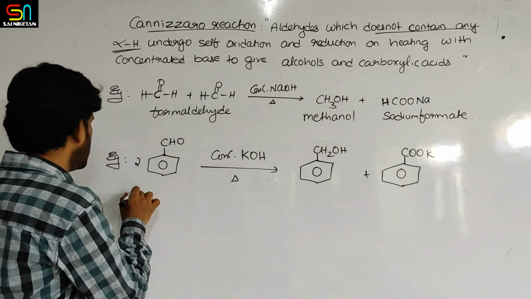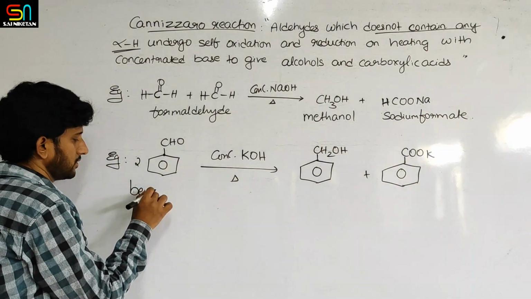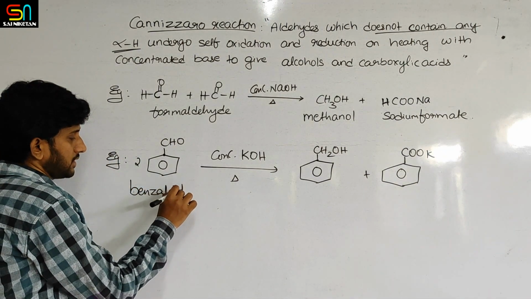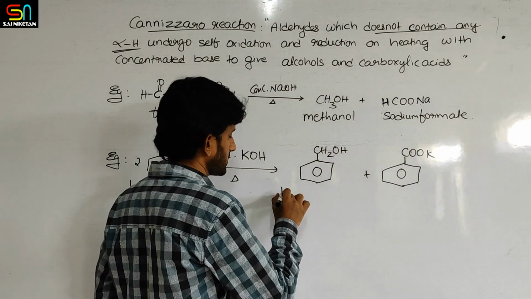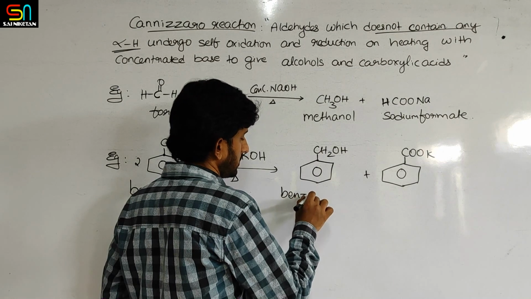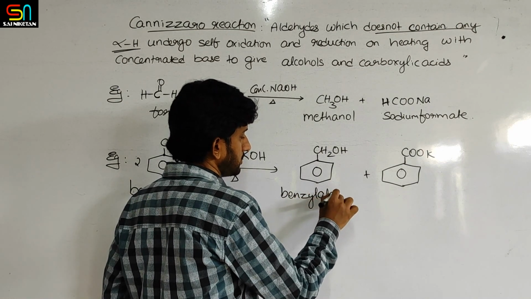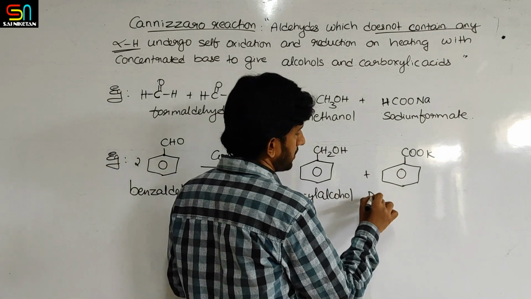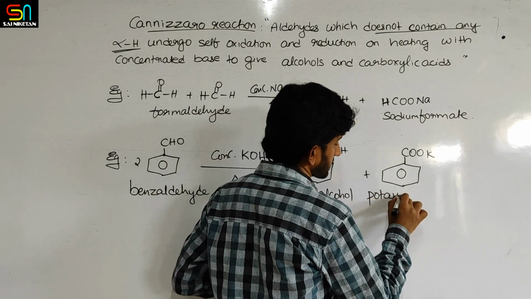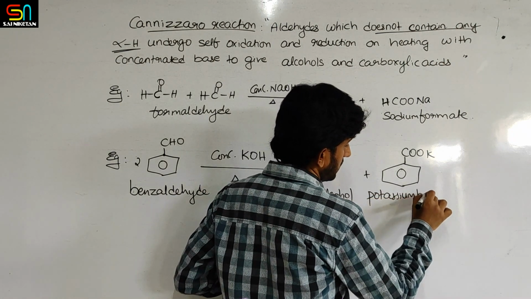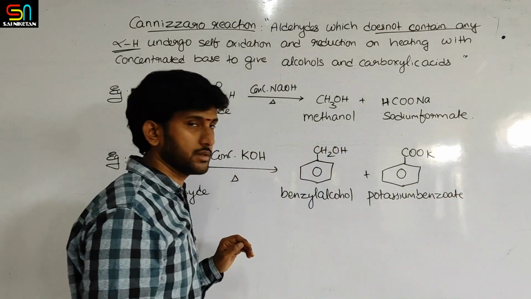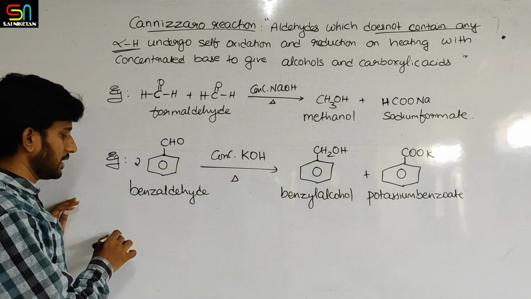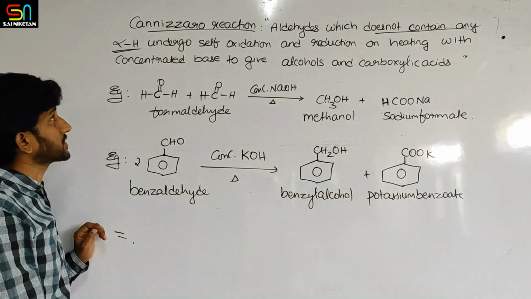Okay, so benzaldehyde on the action produces benzyl alcohol and potassium benzoate. This reaction is called the Cannizzaro reaction. Okay.